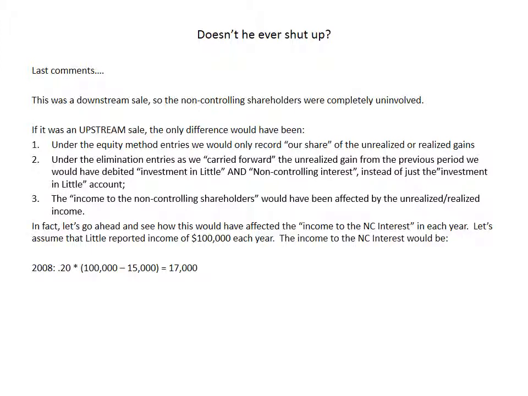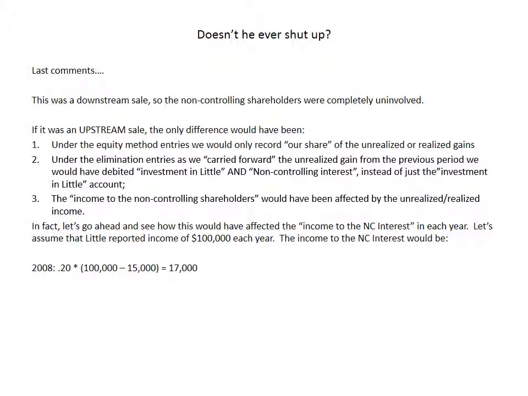In fact, let's go ahead and see how this would have affected the income to the non-controlling shareholders in each year. Let's go ahead and assume that Little reported income of $100,000 each year. So basically, if there were no unrealized or realized gains, the non-controlling shareholders would get 20% of $100,000 or $20,000 per year. In the presence of this transaction, again, assuming it was an upstream transaction, in 2008, they'd say, well, the non-controlling shareholders get 20% of the adjusted, realized earnings. So 20% of $100,000 minus the $15,000 that was unrealized is $17,000.